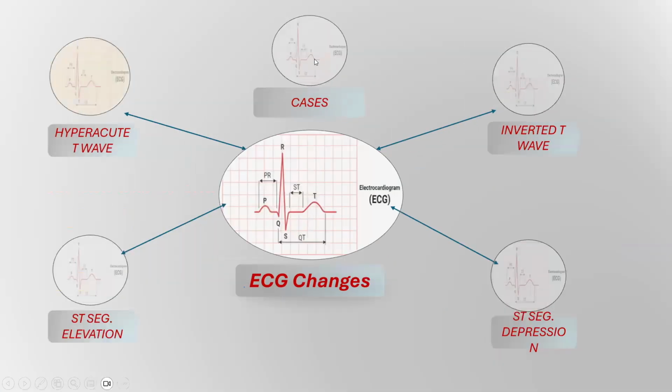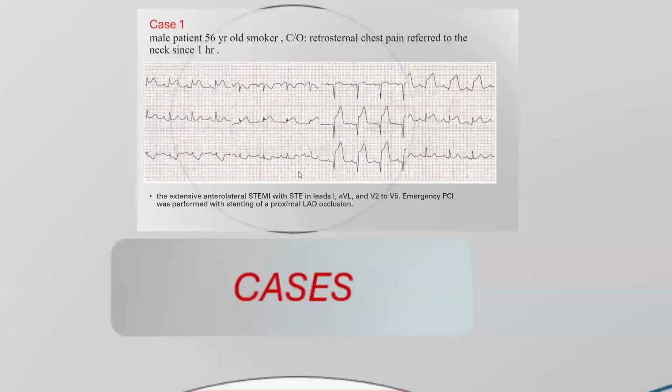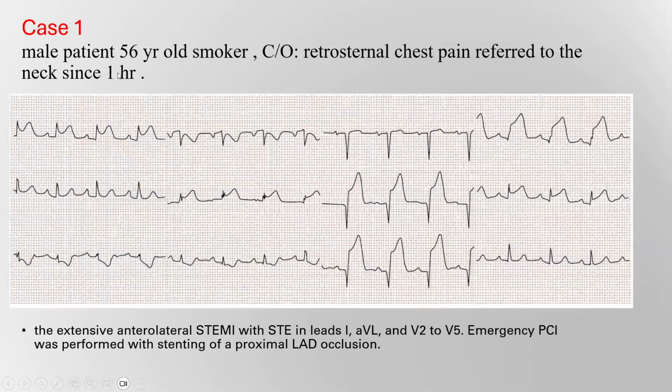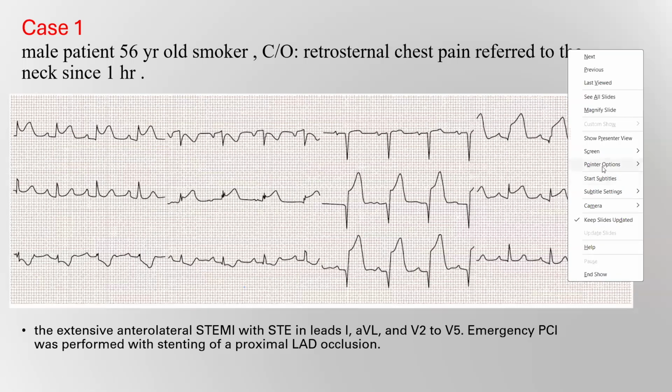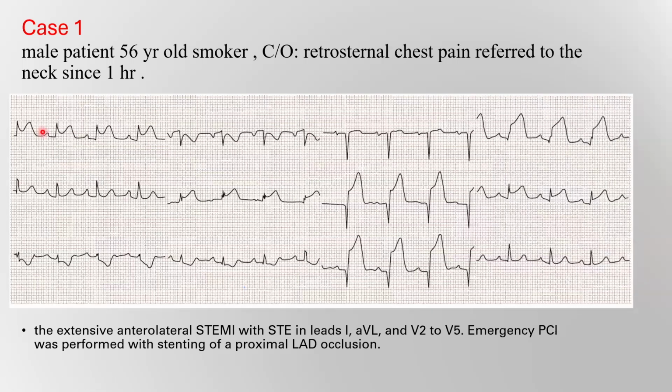Now we'll take some cases about the ECG changes. The first case, a 56-year-old male smoker, complaining of retrosternal chest pain radiating to the neck for 1 hour. In this ECG, we see there is ST segment elevation in lead 1, aVL, and also from V1 up to V5.